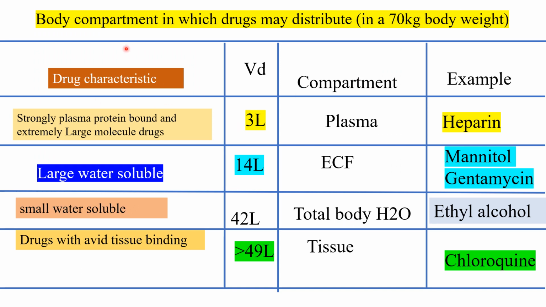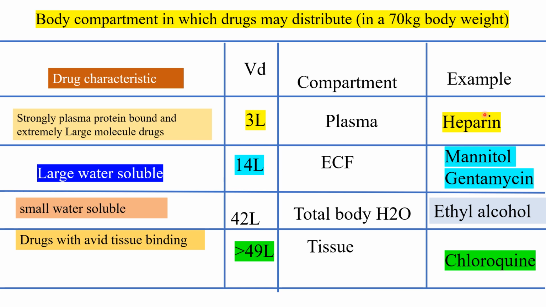These are the body compartments in which drugs may distribute in a 70 kg body weight. Drug characteristics, volume of distribution, compartment, example: strongly plasma protein bound and extremely large drugs, 3 liters. Compartment: plasma.